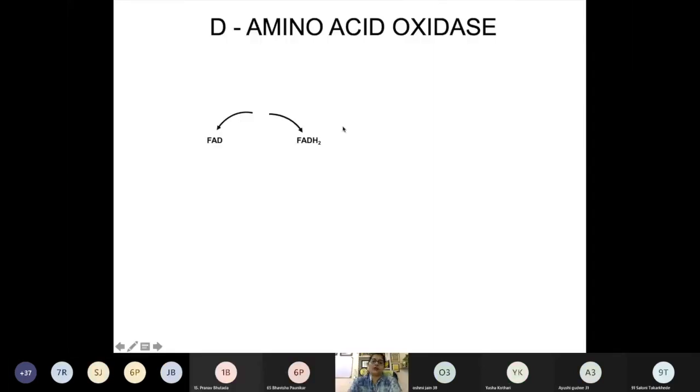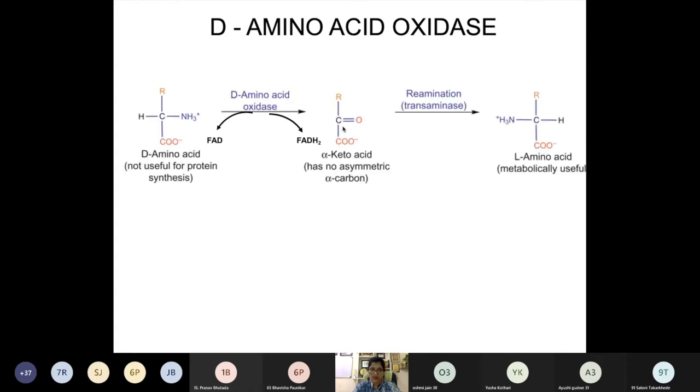So we know that those D amino acids are not incorporated in our protein, but still the concentration of the D amino acid in our body is more. That's why even the activity of D amino acid oxidase is more as compared to L amino acid oxidase. Now remember, just see how this D amino acid oxidase acts. This D-amino acid oxidase is again a metalloenzyme. It requires FAD as a coenzyme.